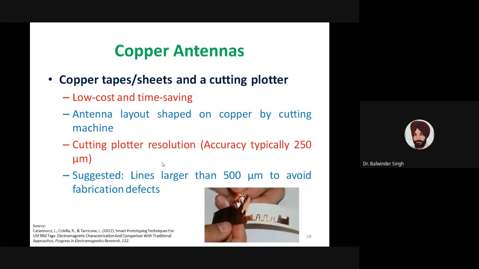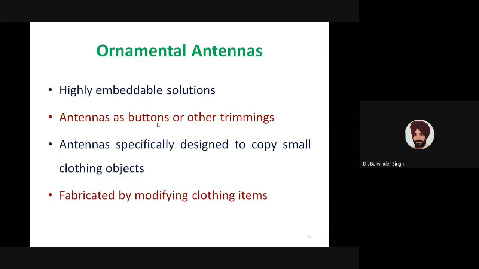Typically the cutting plotter resolution is of the order of 250 micrometers, but when the antenna geometry involves very fine lines, it is suggested that we should use antenna lines which are larger than 500 micrometers to avoid fabrication defects. Very small lines can result in fabrication defects. So if we are okay with this type of accuracy, then we can also use these cutting plotters. These were the common techniques used for copper antennas.